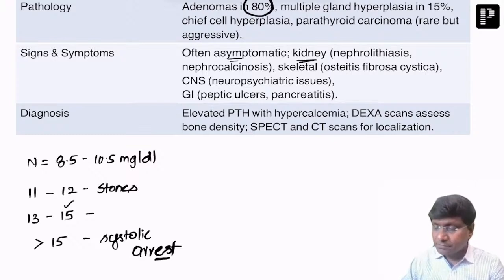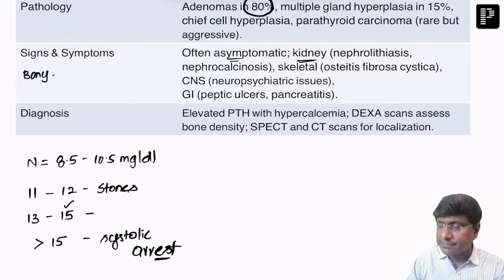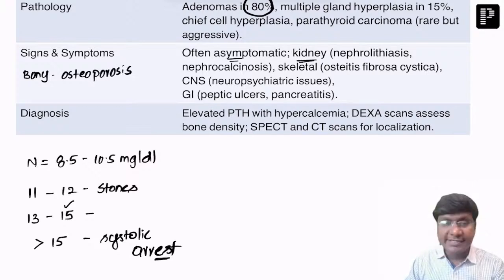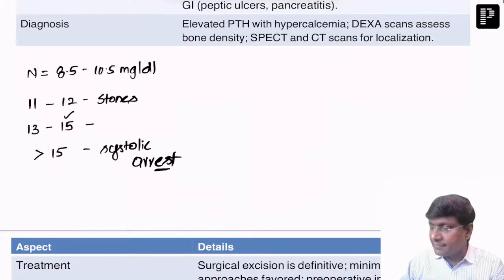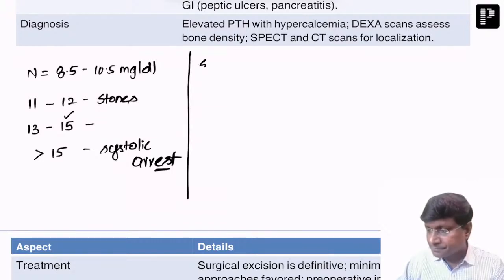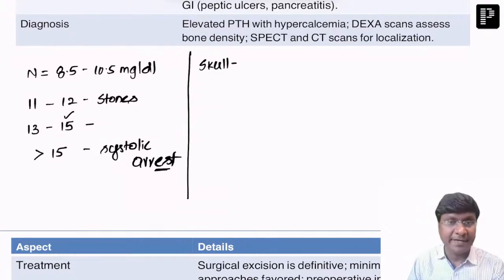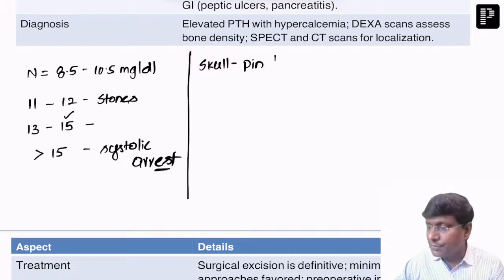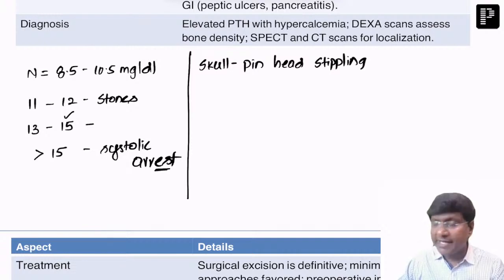Okay. Next. Now, apart from this, you will also have bony abnormalities. What will those bony abnormalities be? There will be osteoporosis, and because of this osteoporosis, there will be pathological fracture in these patients. And if you observe the skull of patients with hyperparathyroidism, when you do an X-ray, you will notice what is called pinhead stippling. And when you take a dental film, there will be loss of lamina dura.